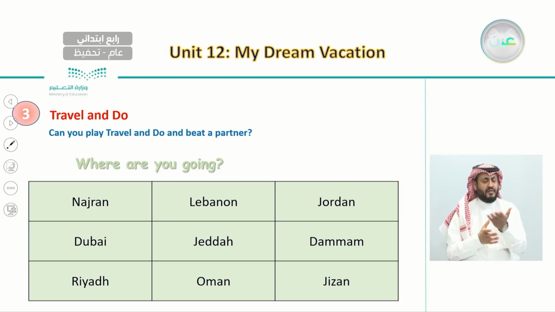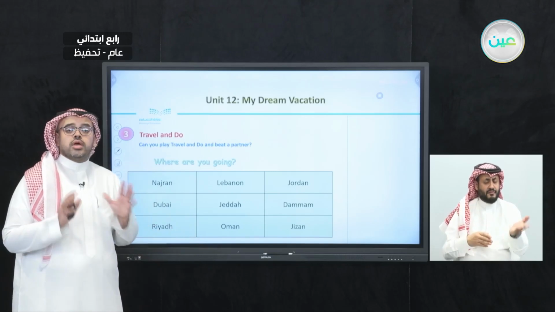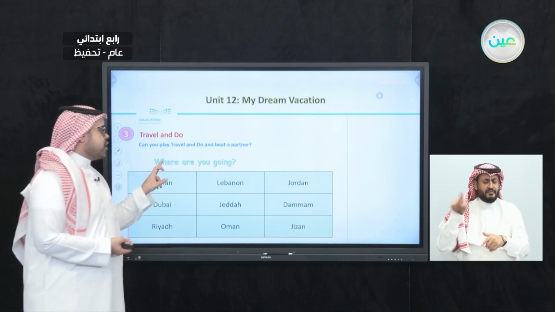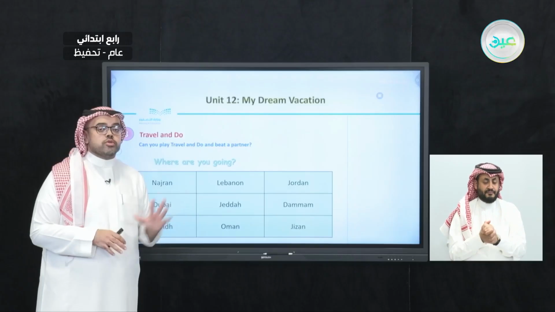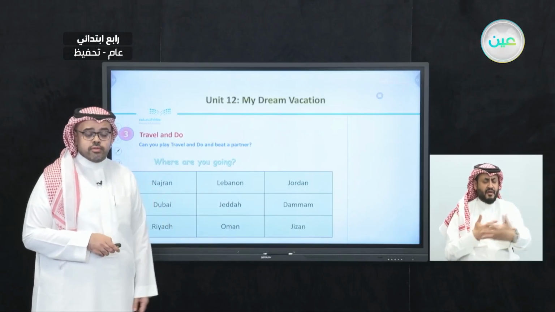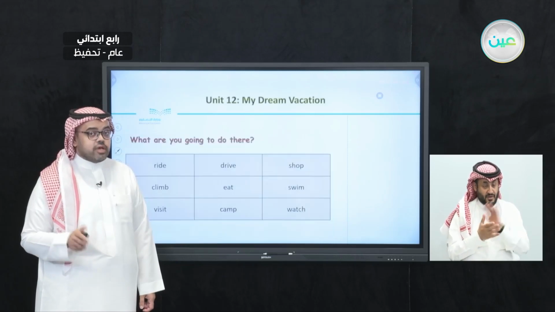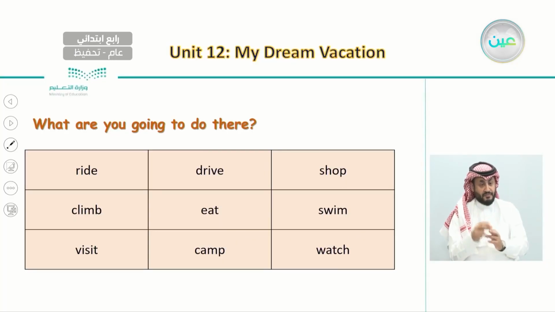So what we're going to do here is answer a simple question. You can ask your partner a simple question, which is, where are you going? And your partner must choose a place. He or she can say, I am going to Jordan, or I am going to Jeddah, or I am going to Najran. So your partner must choose any place of these places. And if he or she did choose a place, then you will move on to the second question.